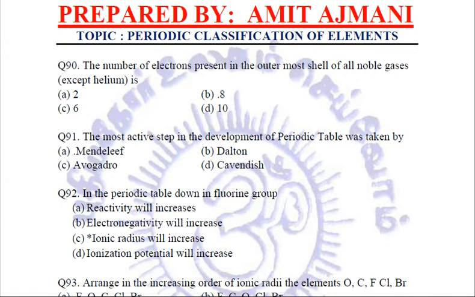Next question: the number of electrons present in the outermost shell of all noble gases except helium is, again quite simple, it is 8, B part. All the noble gases have their completely filled octet, right? Octet rule says that the outermost shell cannot have more than 8 electrons.